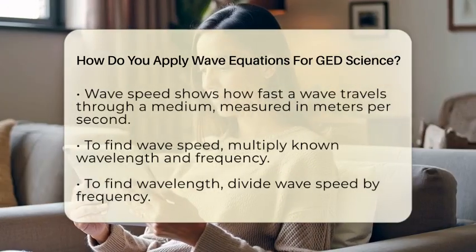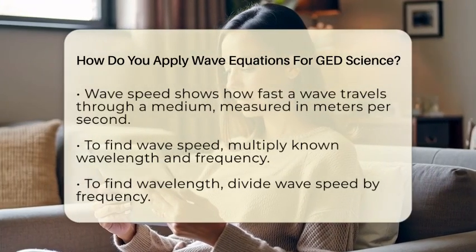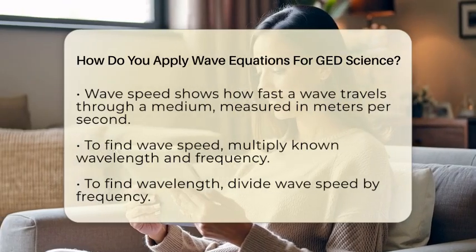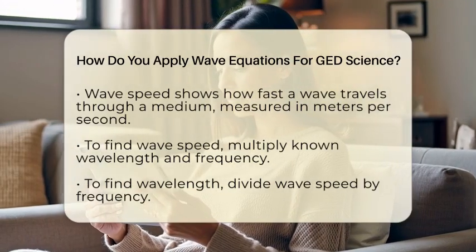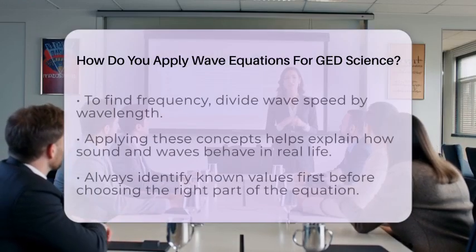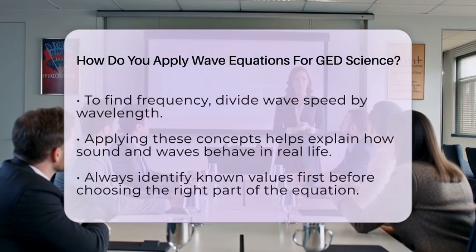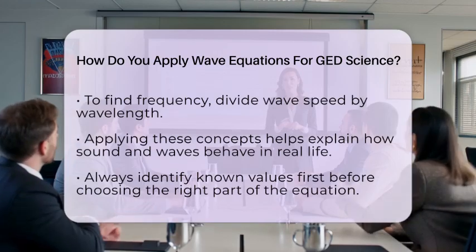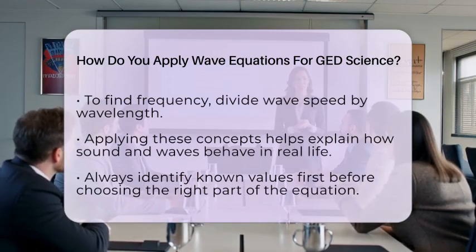If you know the wave speed and the frequency, divide the wave speed by the frequency to find the wavelength. For instance, if a wave travels at 20 meters per second and has a frequency of 4 hertz, then the wavelength is 20 meters per second divided by 4 hertz, which equals 5 meters.